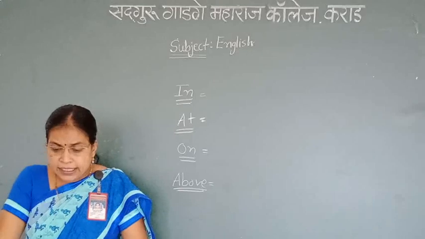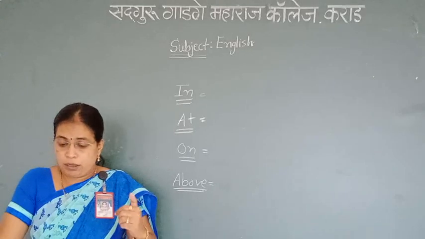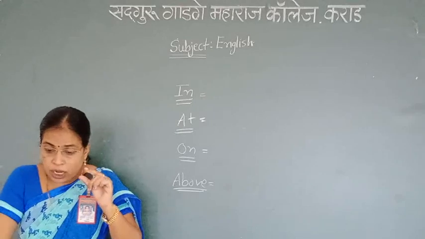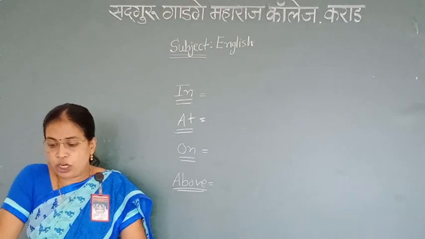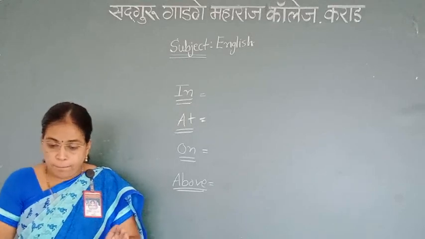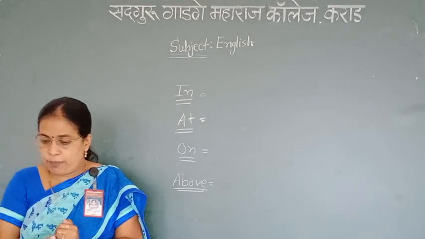Next preposition, above. Above indicates a much higher position than the preposition on does. It also indicates something out of reach. It is very important.